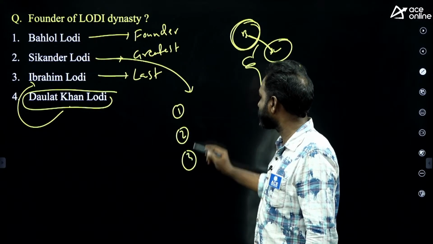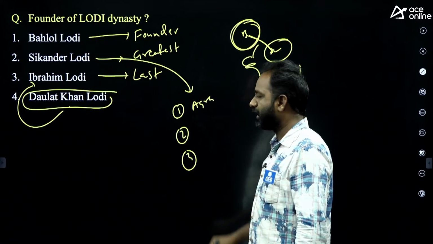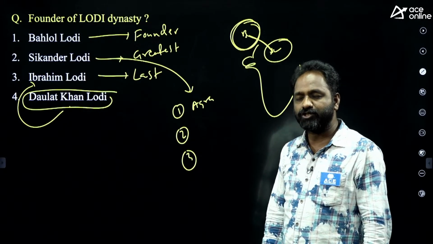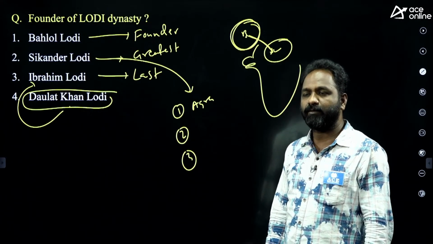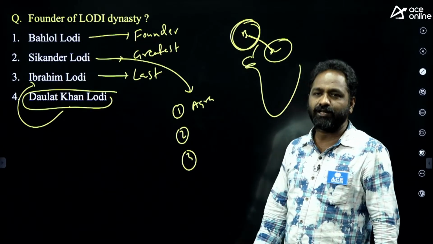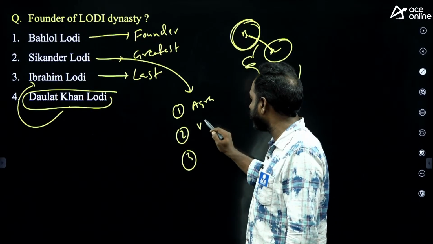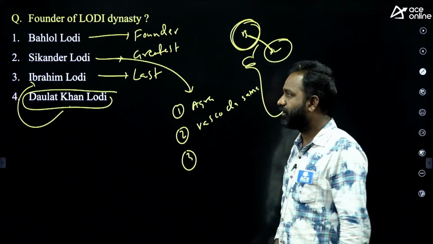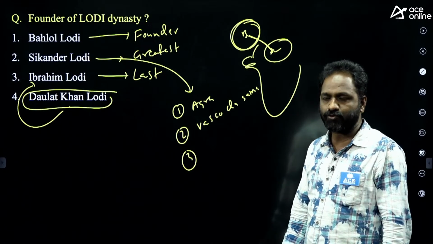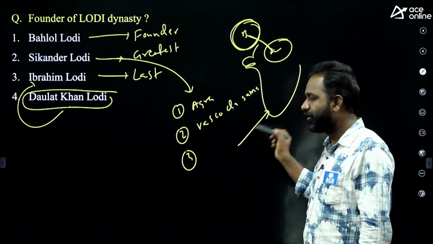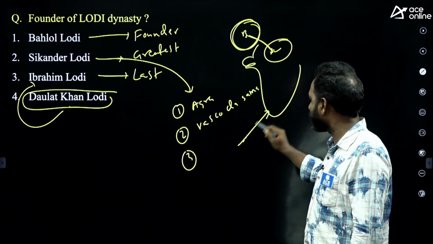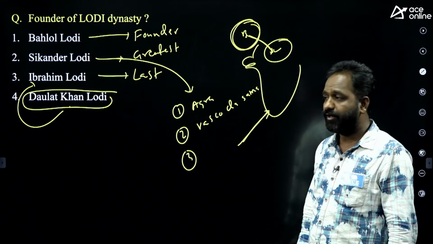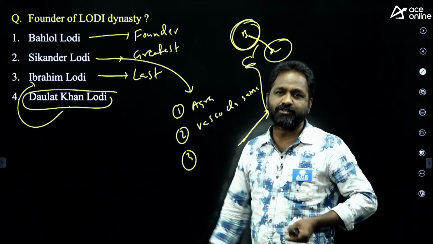He is the person who shifted the capital from Delhi to Agra. Which Delhi Sultan shifted the capital from Delhi to Agra? That is Sikandar Lodi. During Sikandar Lodi's time, Vasco da Gama came to India. There is no relation between Sikandar Lodi and Vasco da Gama, but in 1498 Vasco da Gama reached India, at Kerala, and at this point of time Sikandar Lodi was ruling. He also introduced a new measurement system.